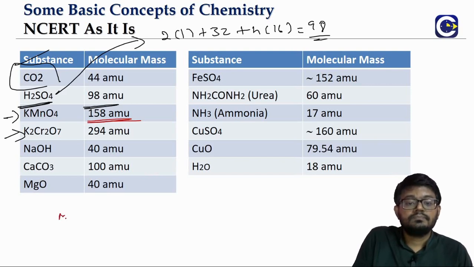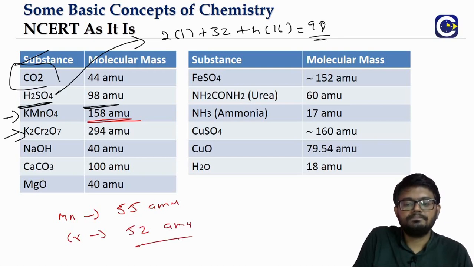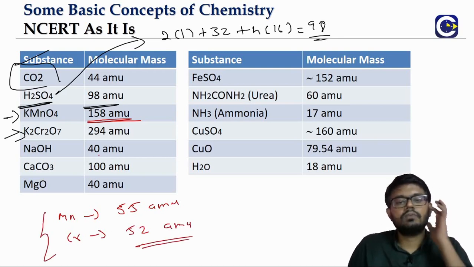Manganese, we can take the atomic mass approximately to be 55 AMU. Chromium, we can take the atomic mass to be 52 AMU approximately. So using these values we can calculate.